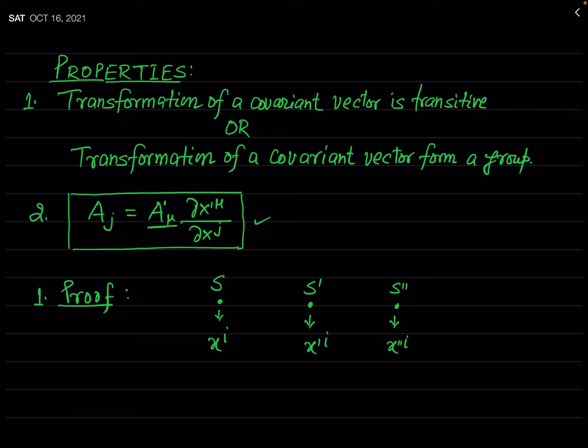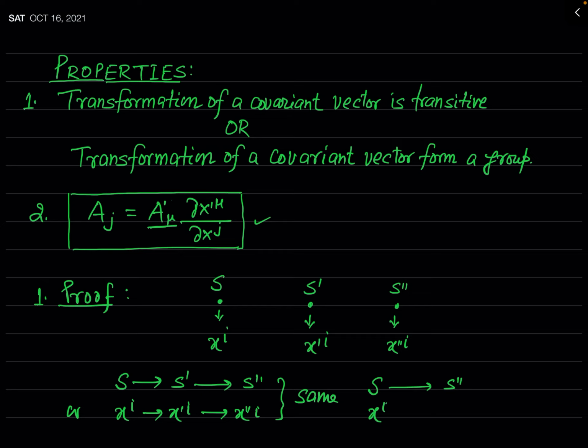So you can say that a transformation of a covariant vector from xi to x prime i, and after that x prime i to x double prime i, will give the same result as we transform the covariant vector directly from S frame to S double prime frame, or from xi to x double prime i.